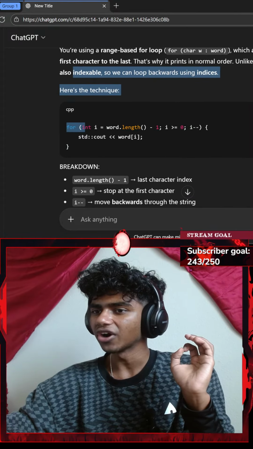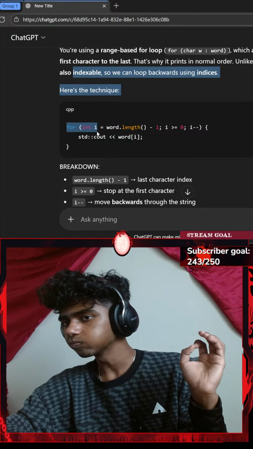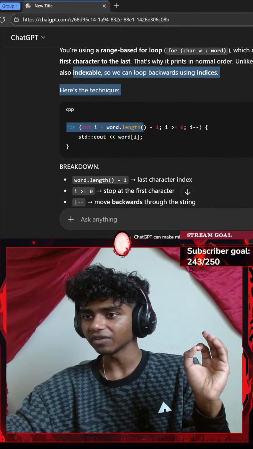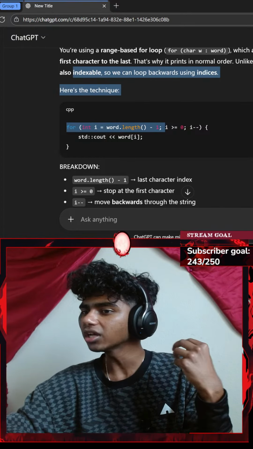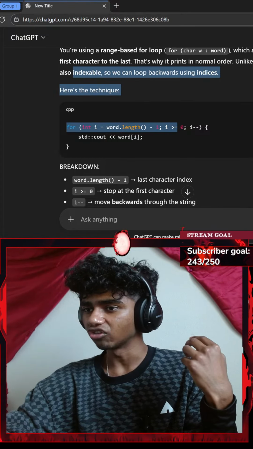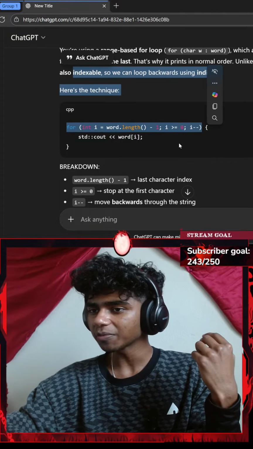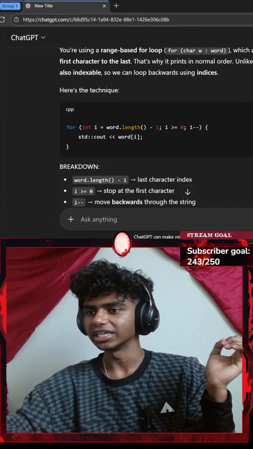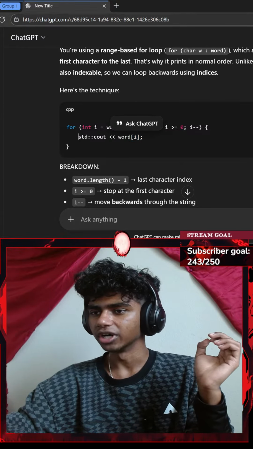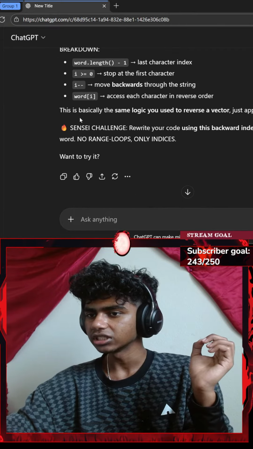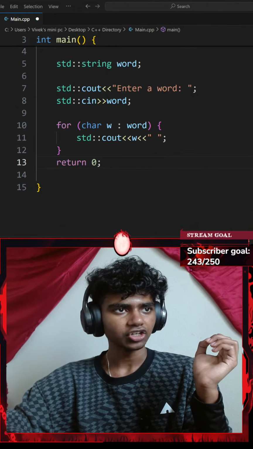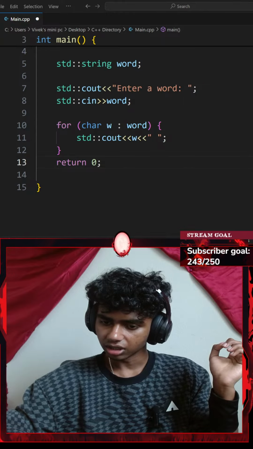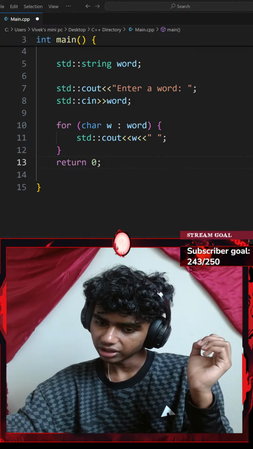Here's the technique. For every integer of I, which equals my word dot the length function, there we go, that makes much sense, minus 1. While my I is greater than or equal to 0, I decrease my I by 1. So that gives me the last character of my word. Okay, breakdown, okay, I see. Guys, I didn't know about the length function. Do I know about white string, a W char?